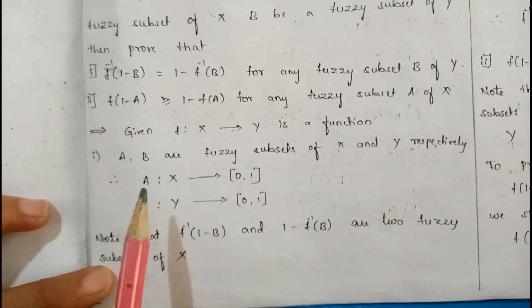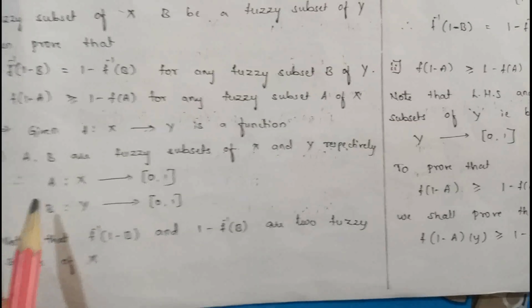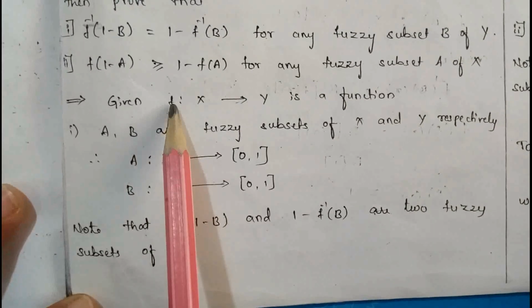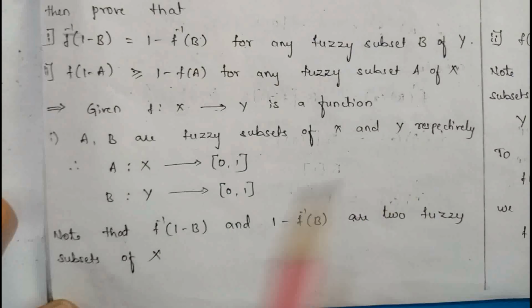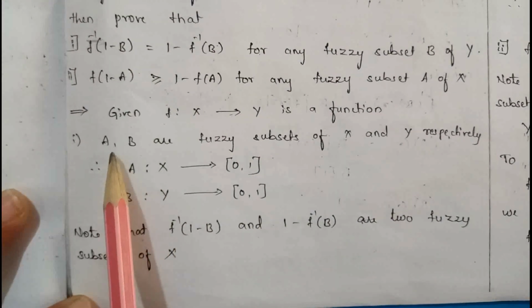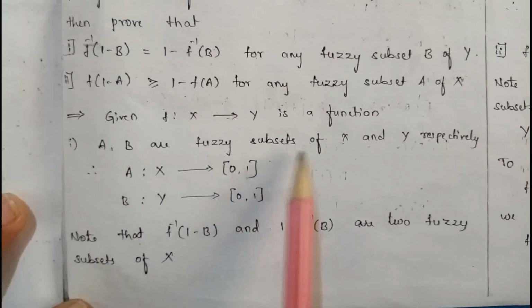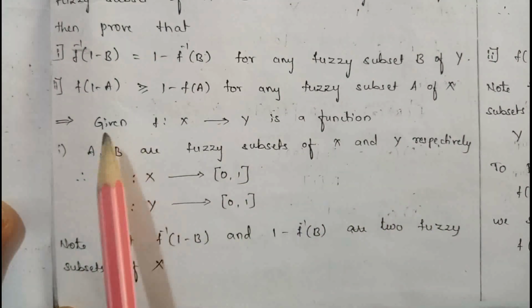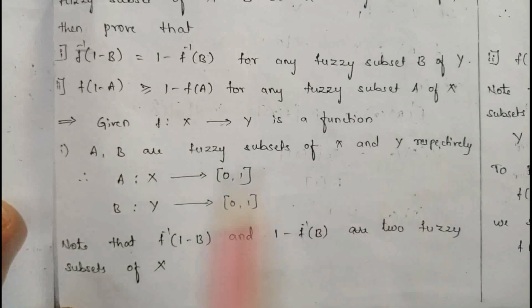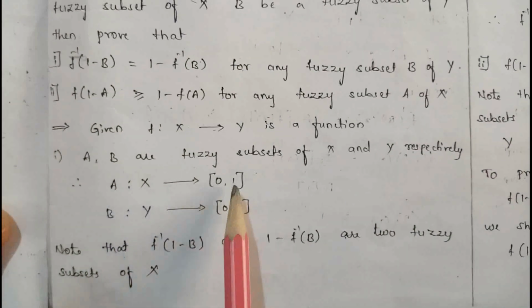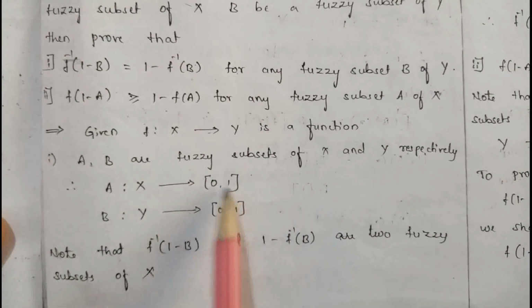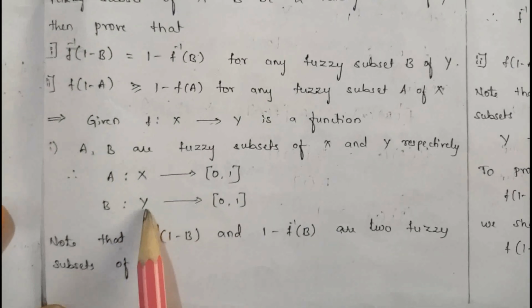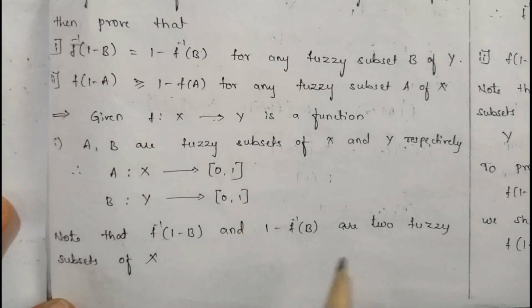First, observe the given conditions. What are the given conditions? Here F from X to Y is a function. And another thing, A and B are fuzzy subsets of X and Y. A is a fuzzy subset of X, B is a fuzzy subset of Y. That is, A is a mapping from X to the closed interval 0, 1. B is a mapping from Y to the closed interval 0, 1.